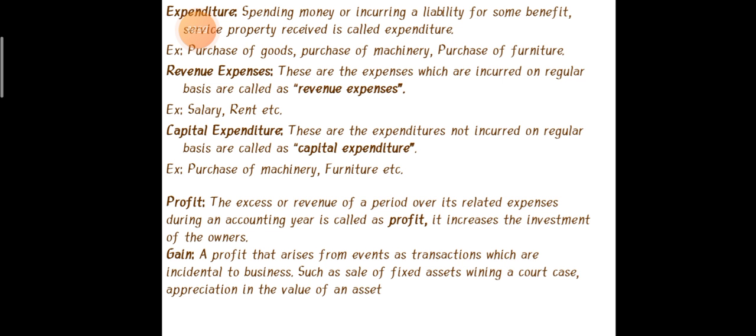For example, monthly you are not going to purchase any building, you are not purchasing any furniture or machinery, you are purchasing irregularly. So expenditure means we spend or incur money to get some properties or services or benefits. That may be purchase of goods, purchase of furniture, machinery. These come under expenditure. And we have another one, that is expenses.